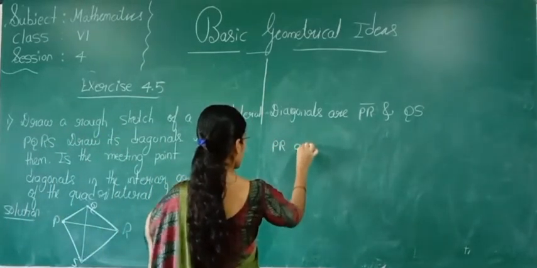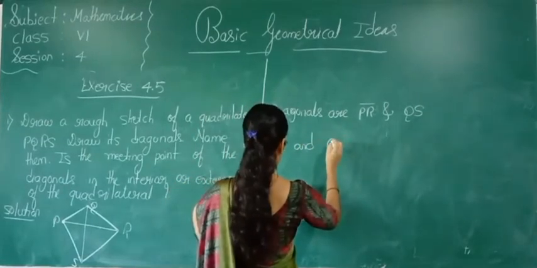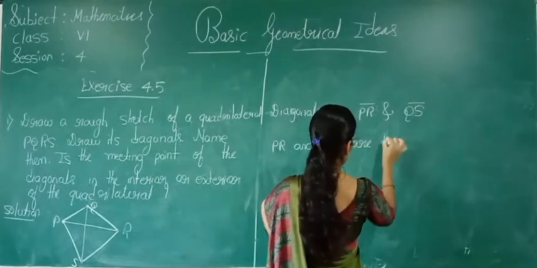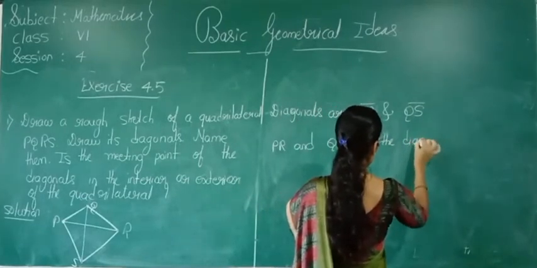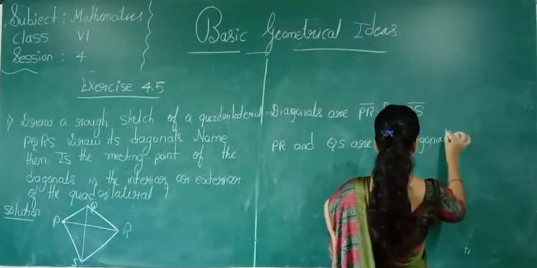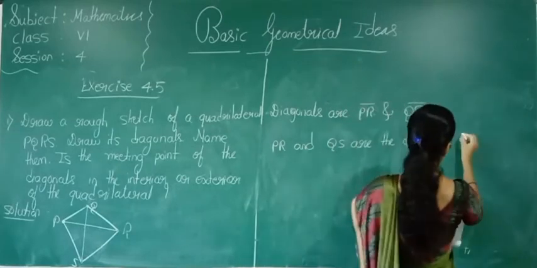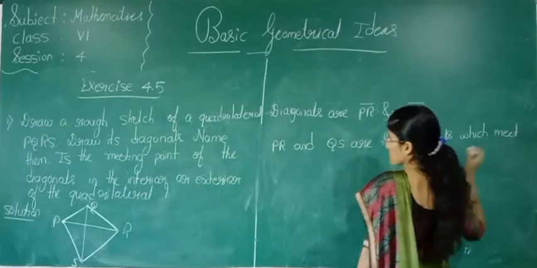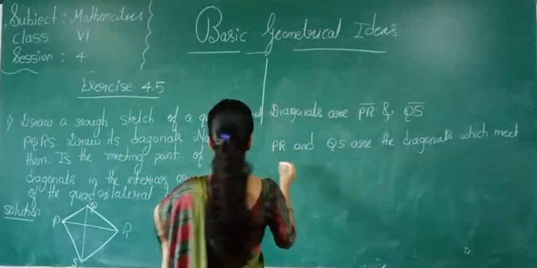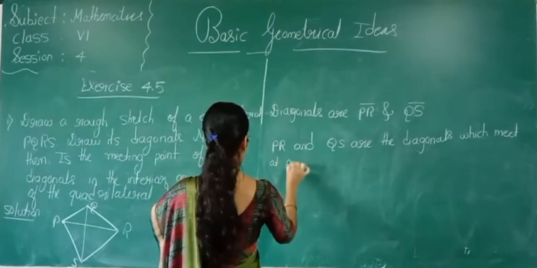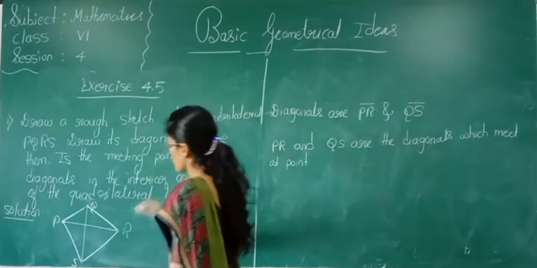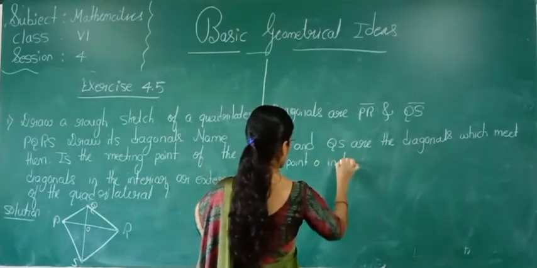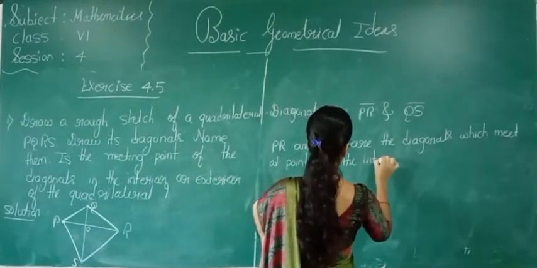PR and QS are the diagonals which meet at point O in the interior of the quadrilateral.